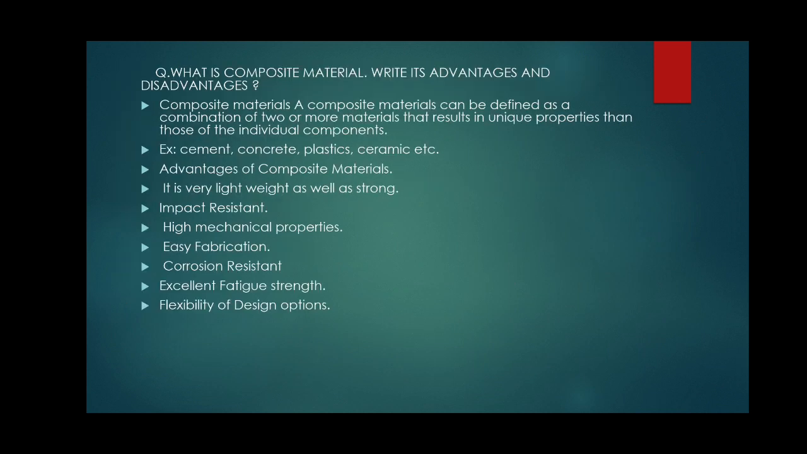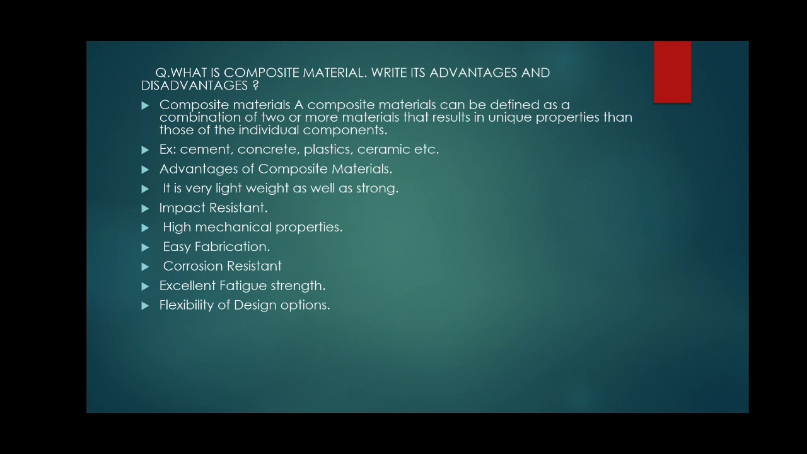What is a composite material? Write its advantages and disadvantages. Composite means two or more. A composite material can be defined as a combination of two or more materials that results in unique properties, different from those of the individual components. Example: mixing cement, plastic, concrete and ceramic. These are materials which act as composite materials.